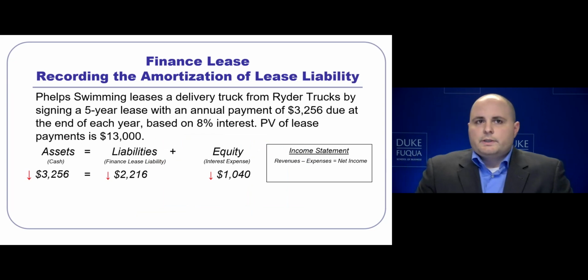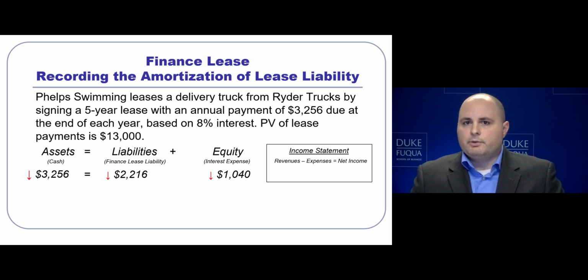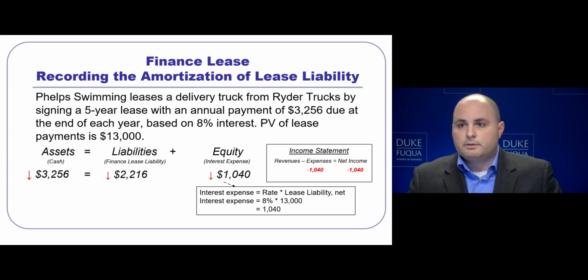When recording this in our accounting statements, notice that we start with the interest expense that we calculated. This will be a reduction in equity for $1,040 of 8% times the beginning balance lease liability. This is going to impact the income statement for $1,040 in expenses, directly affecting net income.